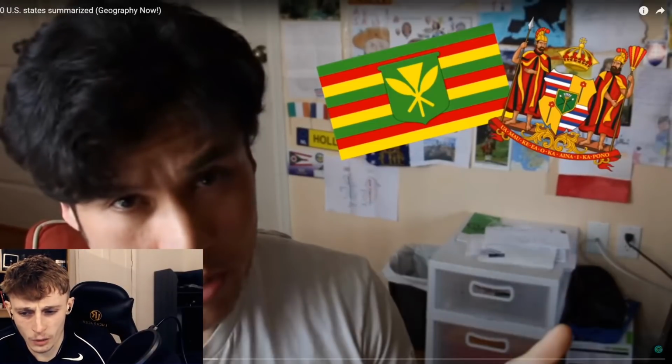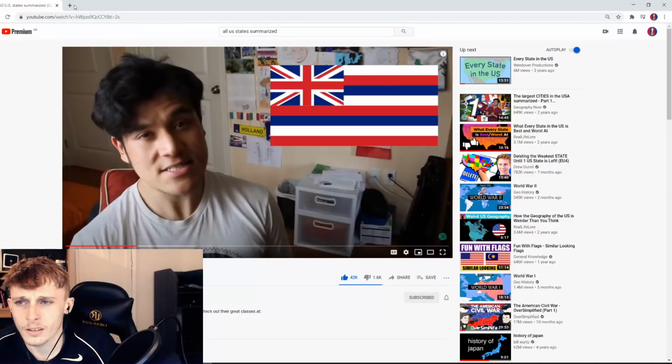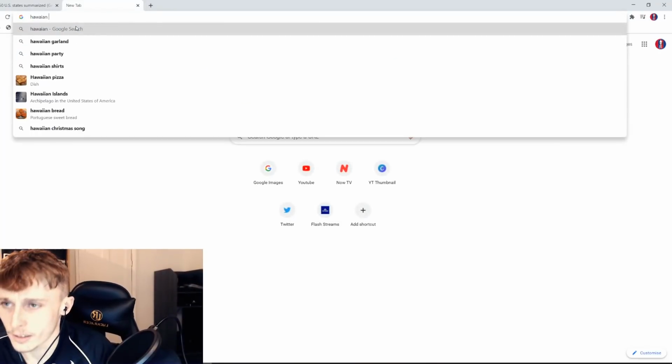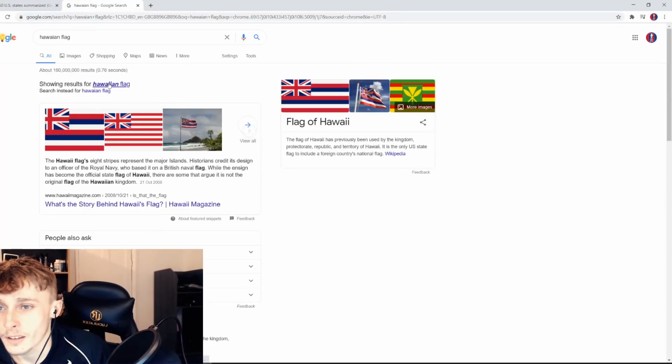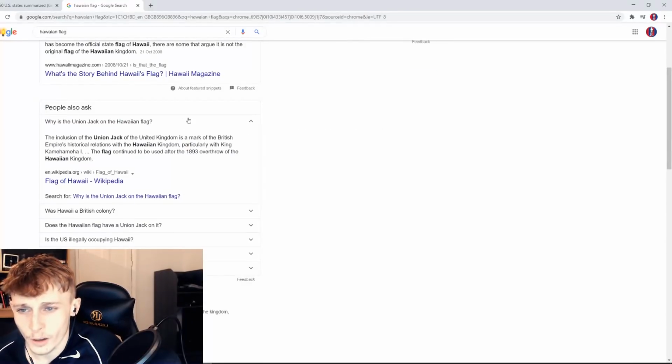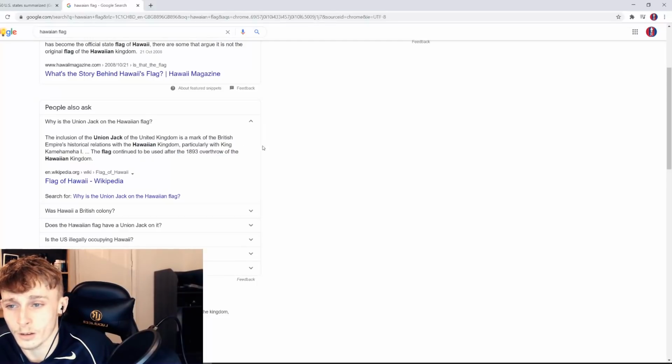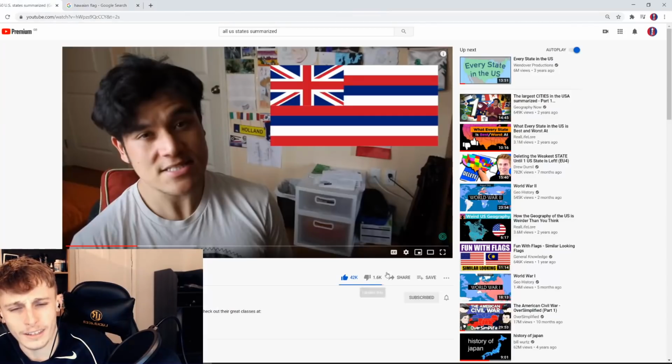Wait, is that the Hawaiian flag? So it's got the British, or wait, just so I can see this. Hawaiian, I've probably spelled that wrong, so bear with me. Hawaii, it is! So why is there a British flag on that? The inclusion of the Union Jack of the United Kingdom is a mark of the British Empire's historical relations with the Hawaiian Kingdom, particularly with the King. Can't say that name. The flag continued to be used. Oh wow. That's really interesting, but it's a US state.